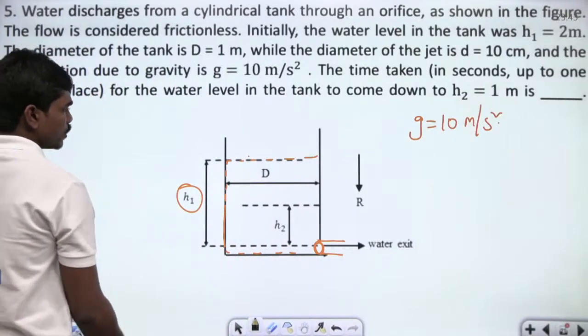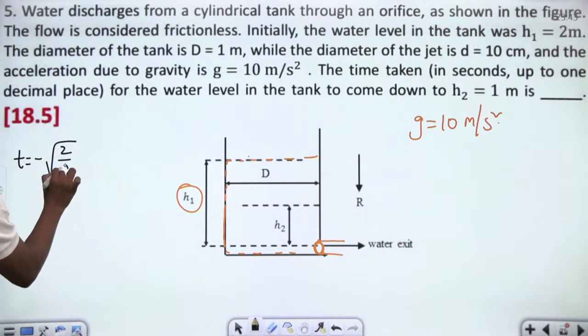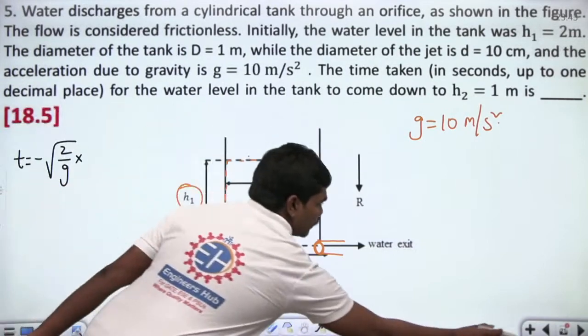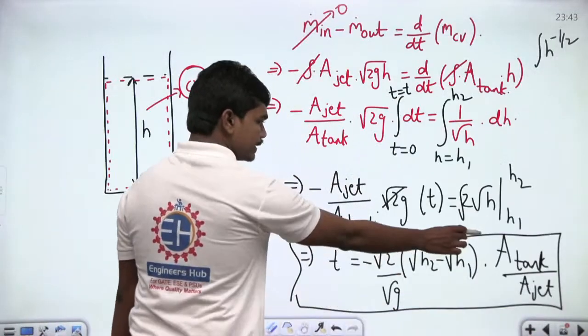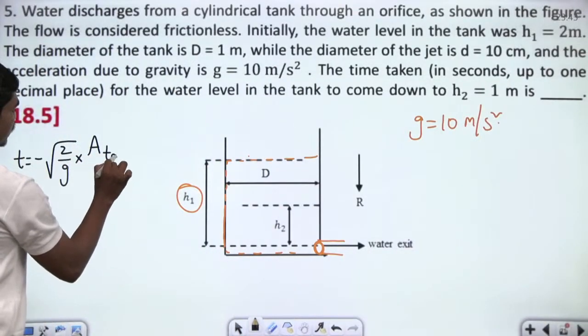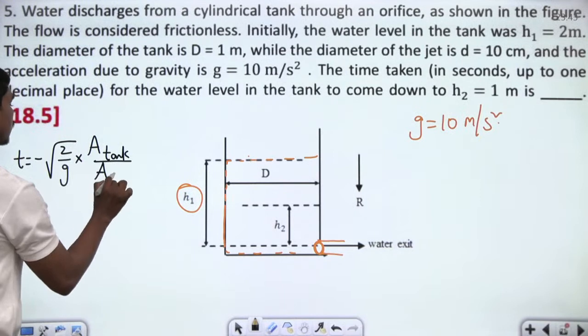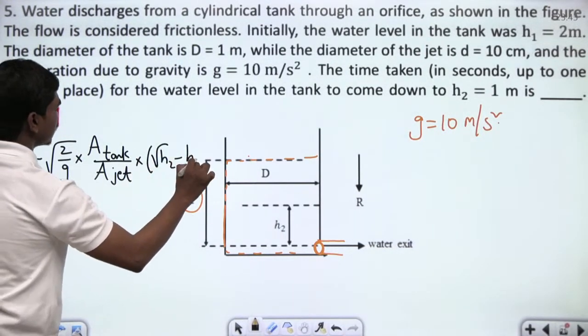So, t is equal to minus square root of 2 by g into the area of tank divided by the area of jet, into root h2 minus root h1. Here all the things are given to you.